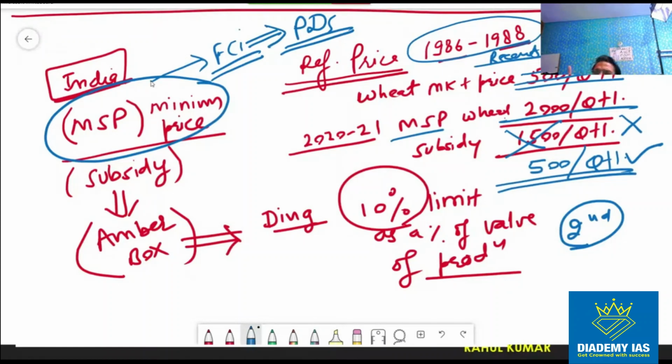So India कहता है कि first of all this reference period is wrong. This reference period should be updated to a recent reference period so that this subsidy calculation can be correct. And secondly, that we are giving this MSP not for distorting the trade but for our poor people. This is a genuine program. So this subsidy should not even be considered part of the amber box. So India has raised an objection that even this subsidy should not be made part of the amber box, right? So this is the controversy.